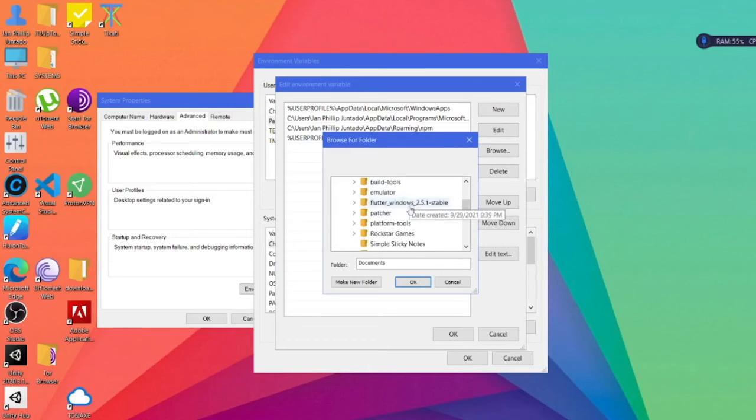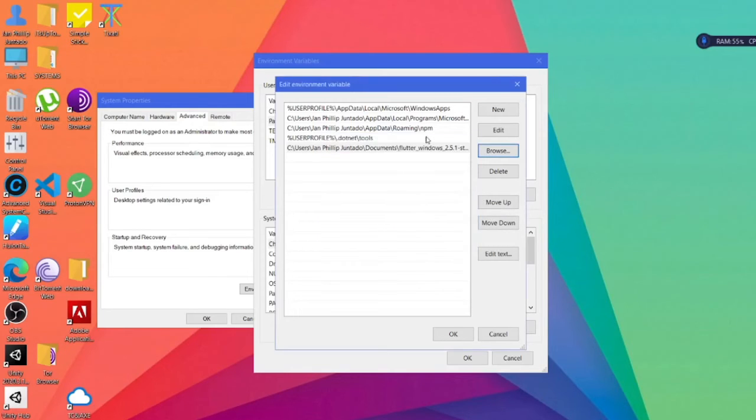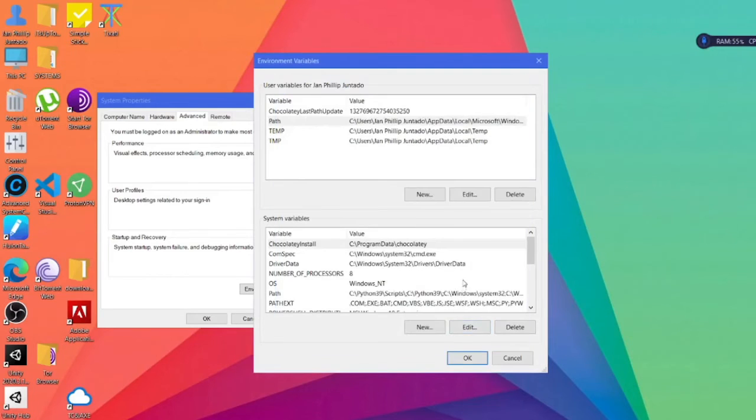You find the Flutter SDK folder right under Flutter Windows 2.5.1 stable, Flutter, and then bin, and then that's where our variables are. So go ahead and click OK.